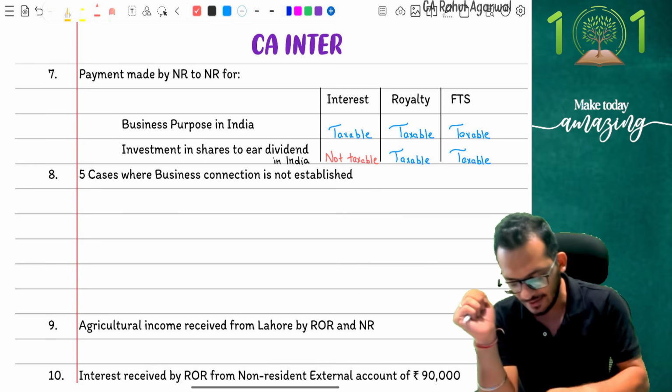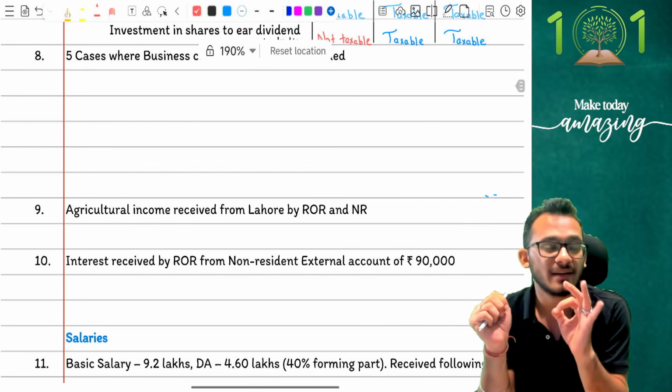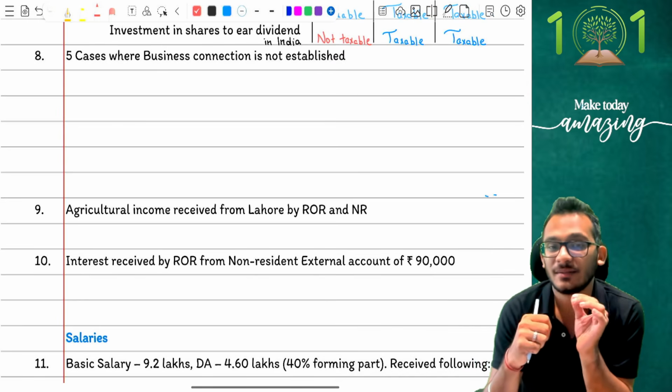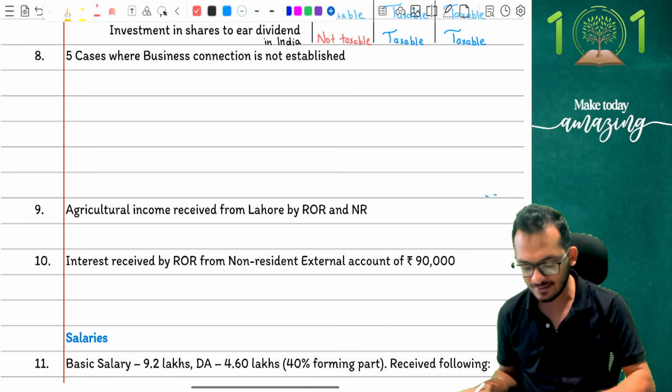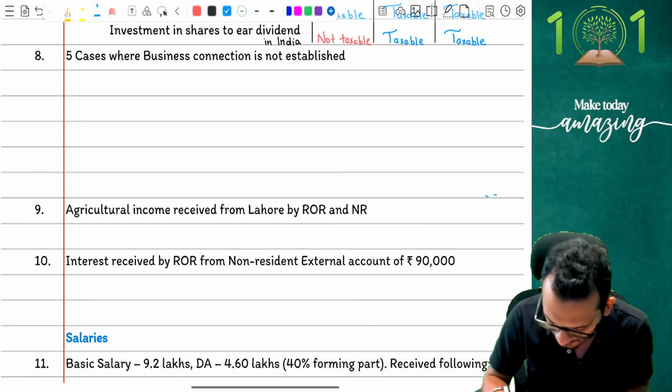Yes. Very good. Then comes your tricky one, people, the one which people generally don't read and miss out in examination because you get it in scope of total income. I am at question number 8, which says, what are the 5 cases when the business connection is not established? Can you help me out, people? What are the 5 cases when business connection is not established?